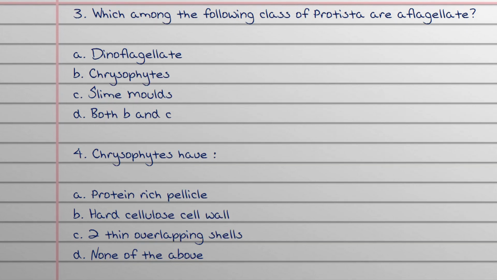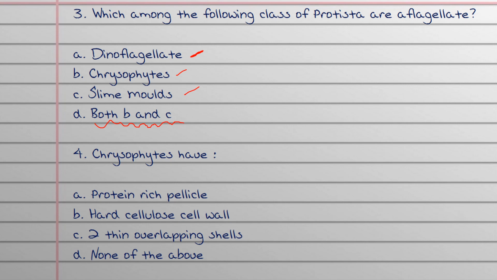Third question is, which among the following class of Protista are aflagellate? That means which does not have flagella. So first option is dinoflagellate. No, it has flagella. Second option is chrysophytes. Yeah, it does not have flagella. Third option is slime molds. It also does not have flagella. So the answer is both B and C, because both chrysophytes and slime molds do not have flagella.